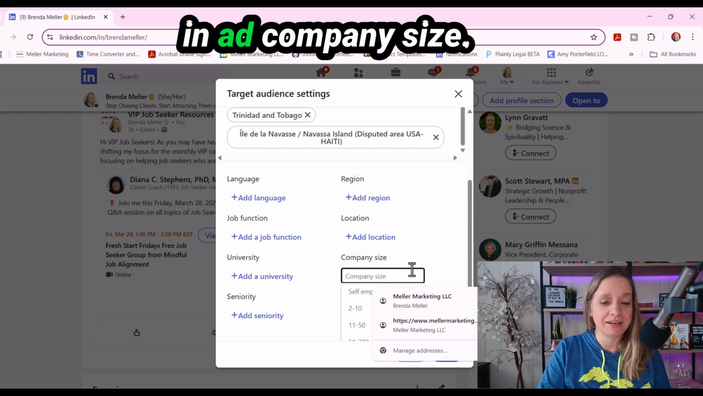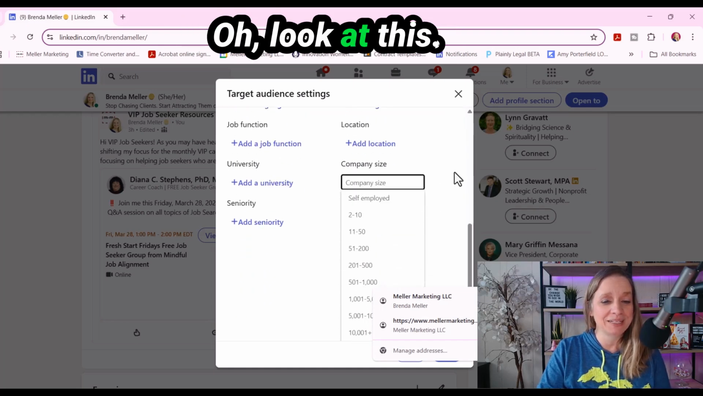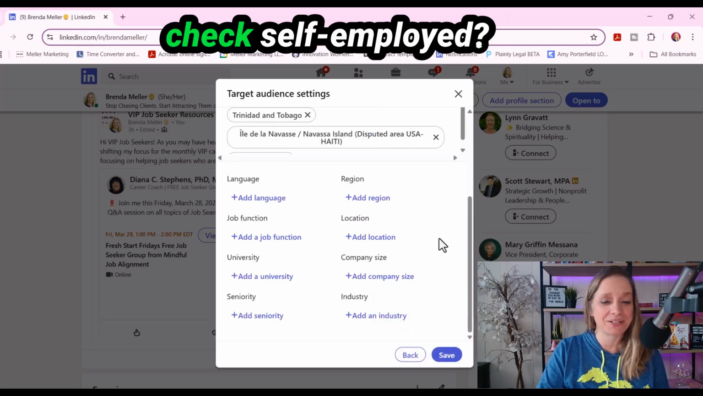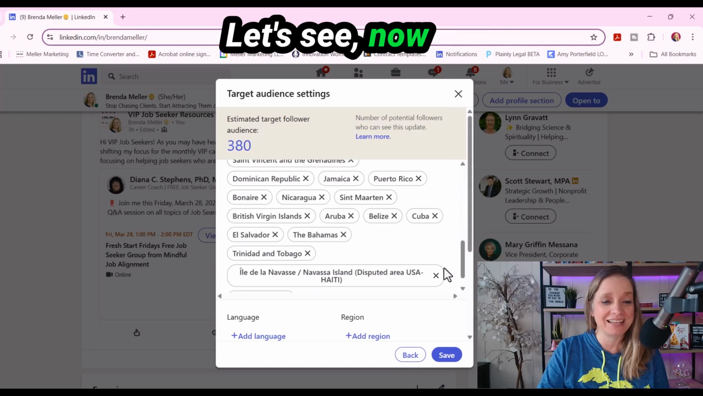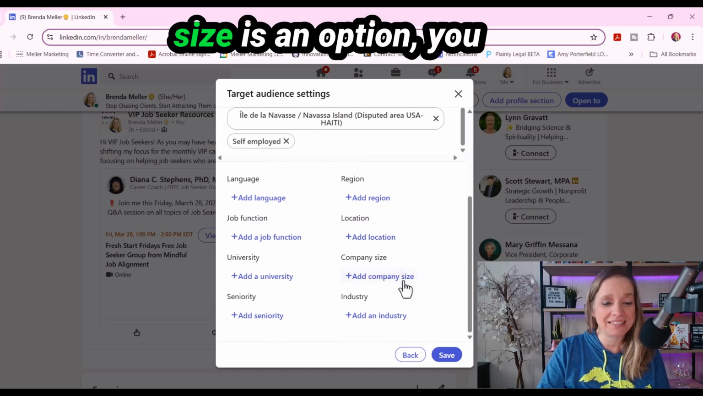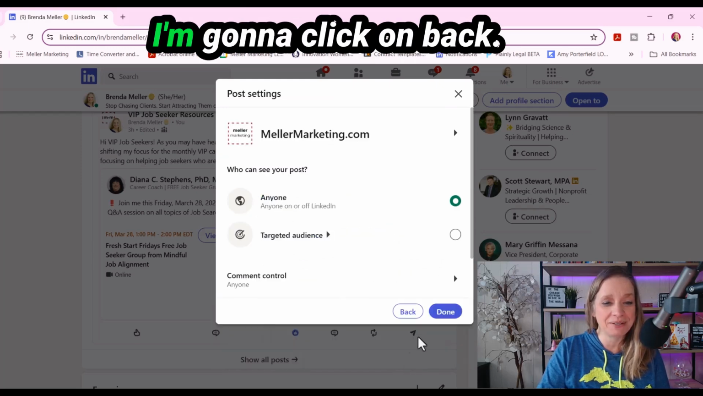And let's see if I type in add company size. Oh, look at this. Now I'm seeing people of differing company sizes. What if I were to check self-employed? Let's see. Now it's down to 380. Now for me, now that I know that company size is an option, you know what I'm going to do? I'm going to click on back.